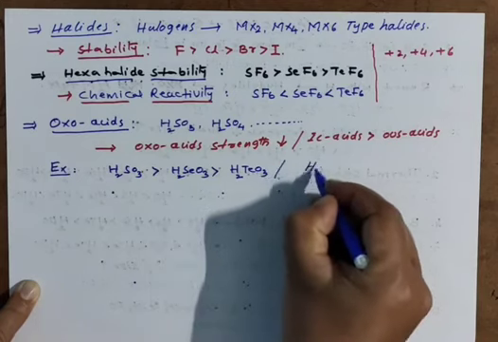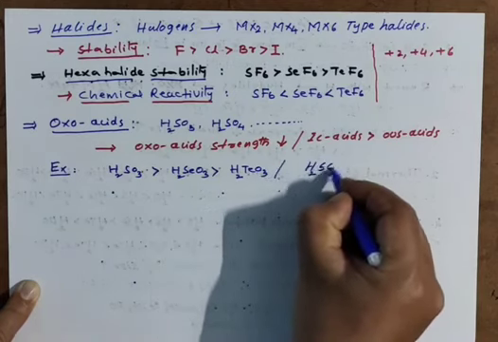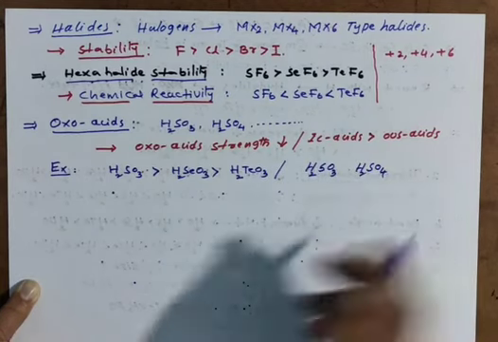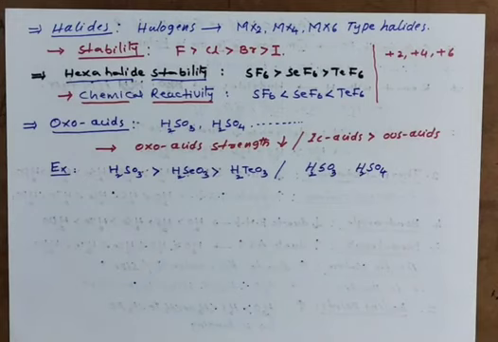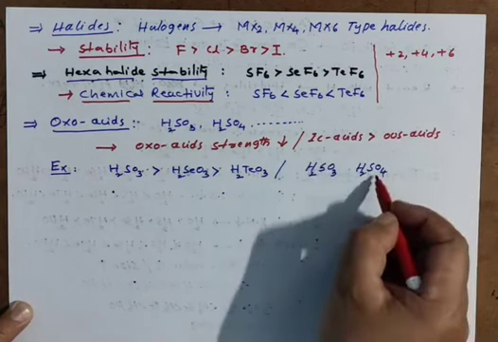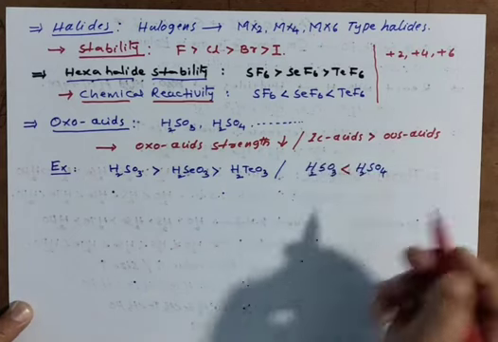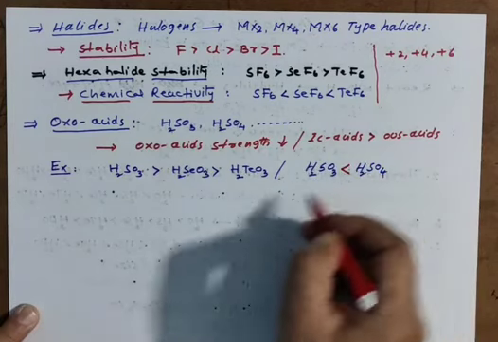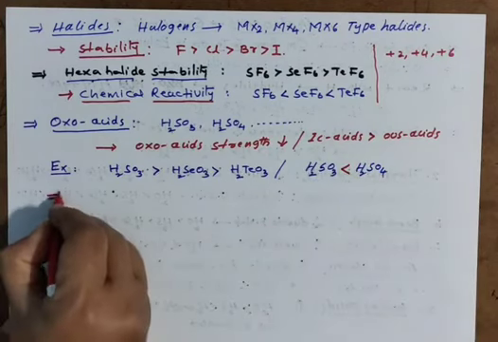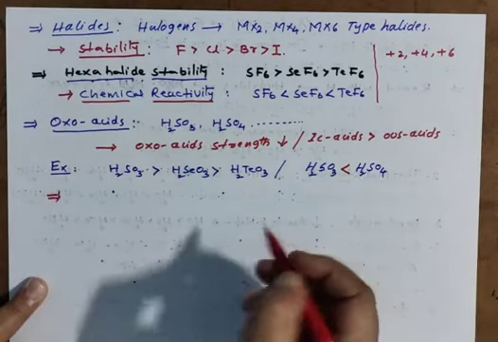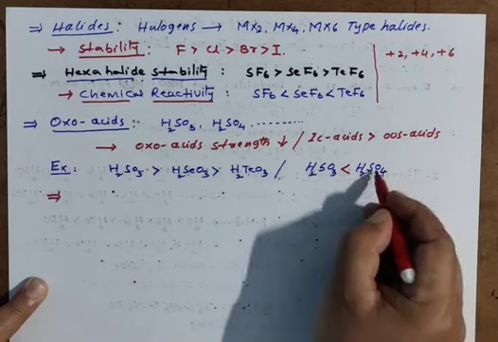Meanwhile, somewhere it is given like this, H2SO3, H2SO4, which is stronger? It is very easy, I told already. Ic acid is stronger than ous acid: sulfuric, sulfurous. And moreover, whenever acids of the same type are given, you have to remember the oxidation number.